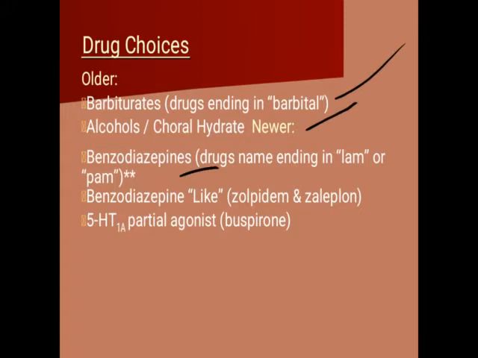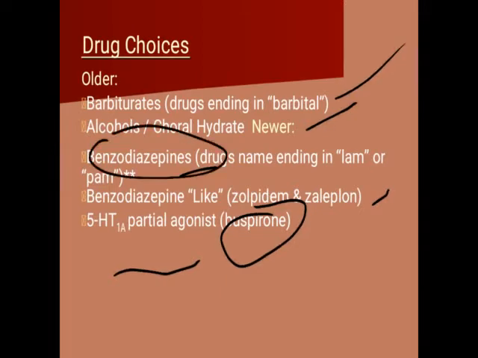Third one, benzodiazepines. Then drugs which are like benzodiazepines, that is zolpidem, zopiclone, come under this one. Then serotonin agonist buspirone also comes under this one. But in our syllabus for this part, drugs acting as sedative and hypnotics, only the benzodiazepines are there. Barbiturates are not there in the syllabus.